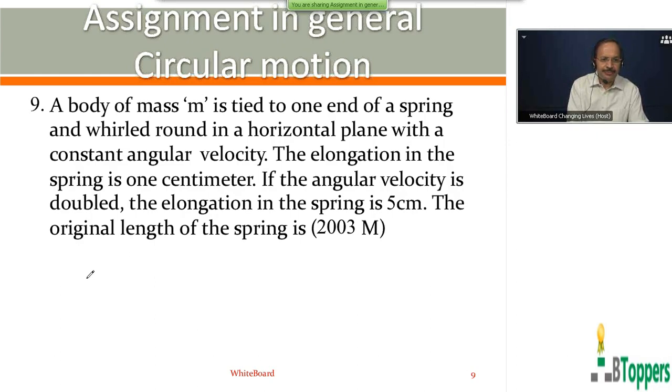So here the body is rotated in the horizontal plane. Let L0 denote the natural length of spring. So radius of circular path at any instant is equal to length of spring, that you can write L0 plus x, where x is the elongation of spring from its natural length.